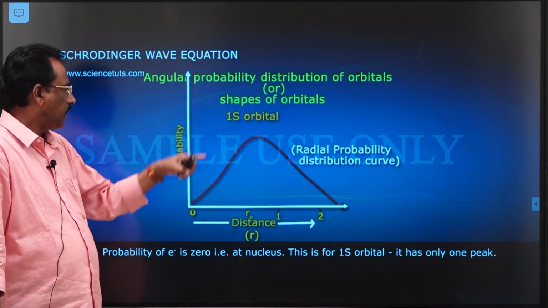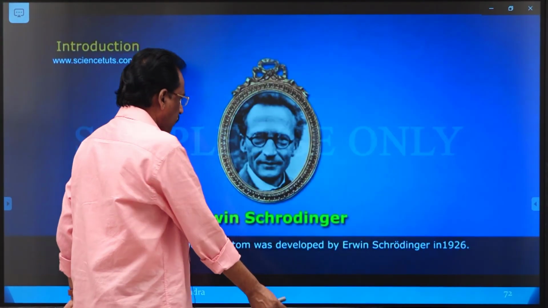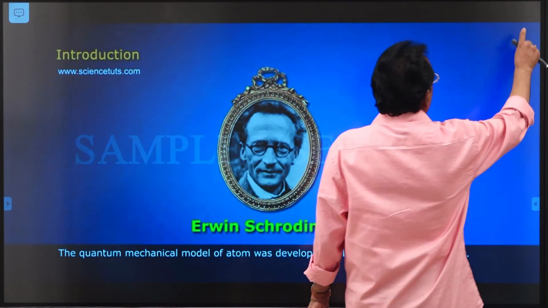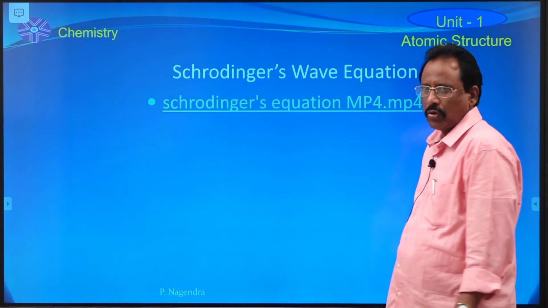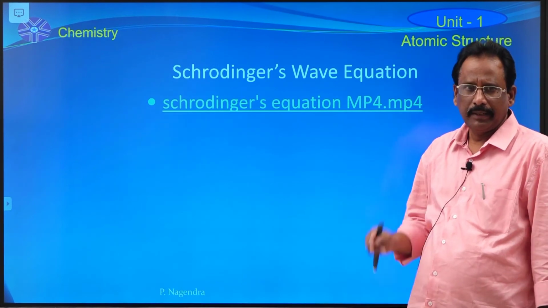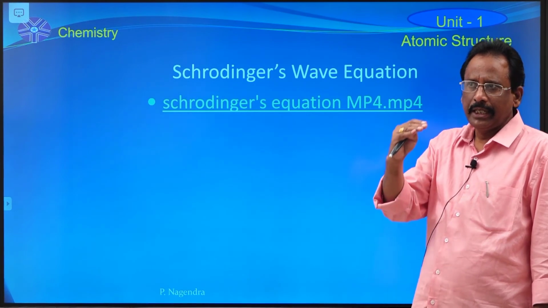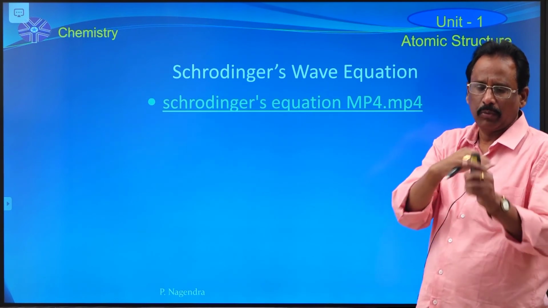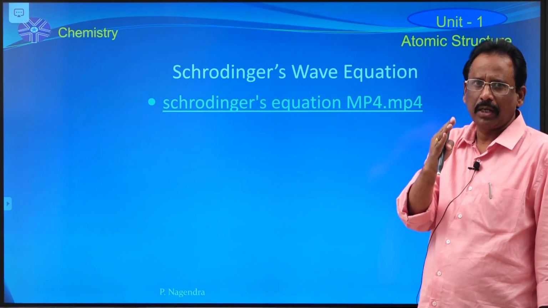If you plot a graph between the radial probability function and r for the 2s orbital, two peaks are formed. Here a very important point is that the main conclusion of Schrodinger's wave equation is that it is possible to locate the region around the nucleus where the probability of finding the electron is more.